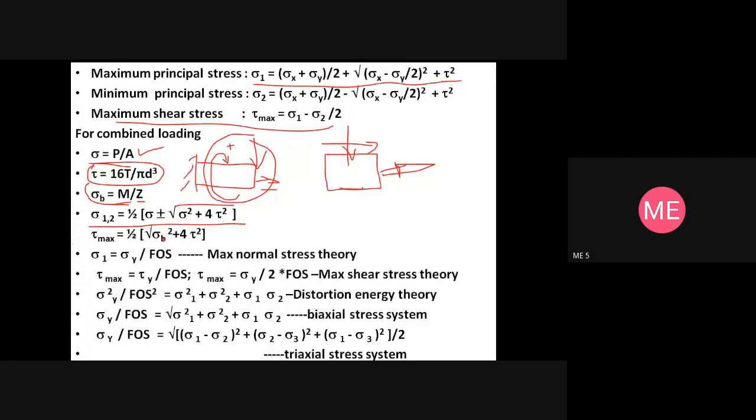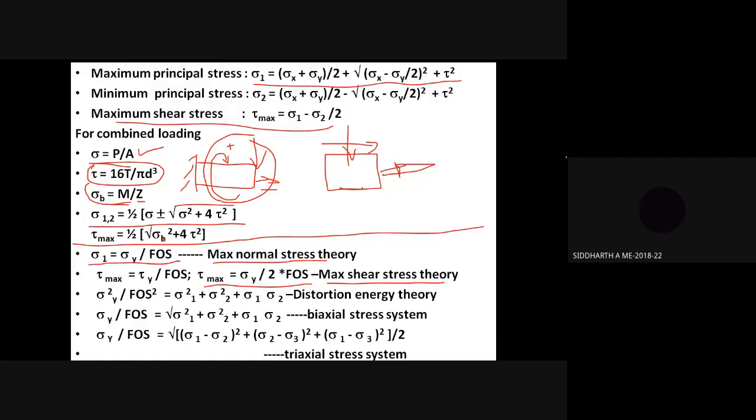Then according to theories of failure, sigma 1 is equal to sigma y by FOS. According to what theory? Maximum normal stress theory, also called Rankine's theory. Then tau max is equal to 0.5 sigma y by FOS. What theory of failure is this? Guest's theory, or maximum shear stress theory.